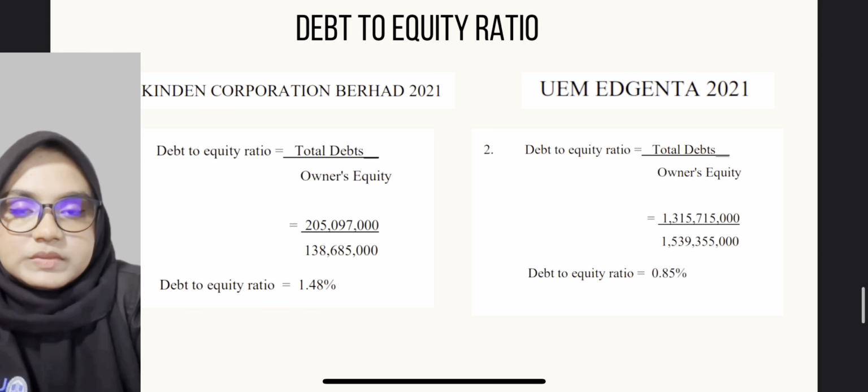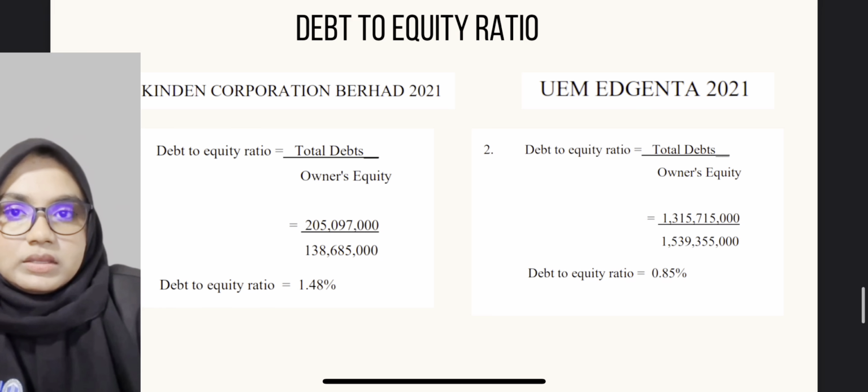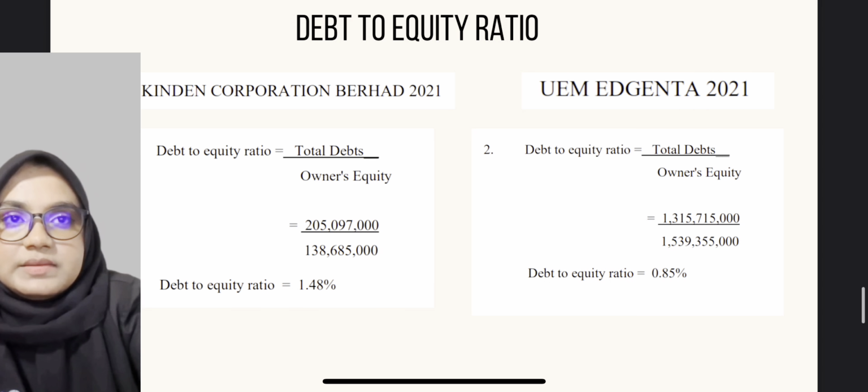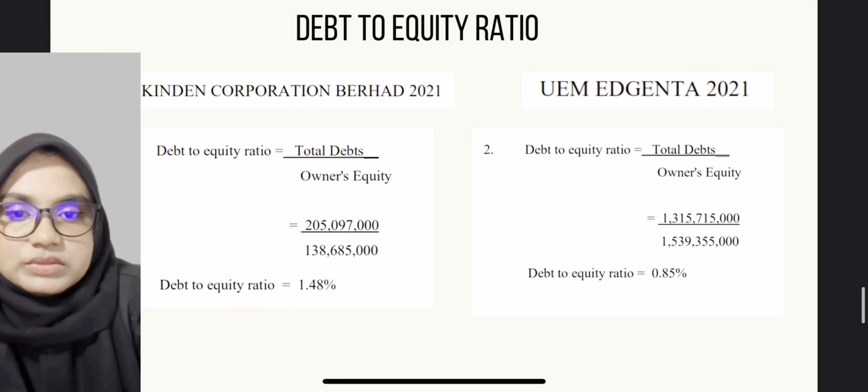Okay, next I will explain about the leverage ratio between two companies, which are Binti Kinder Corporation Berhad and UEM Agenta. For the leverage ratio, the debt to asset ratio measures the proportion of assets paid for by debts. Lenders and creditors use the debt ratio to estimate the amount of loan risk they will take by giving credit to an organization.